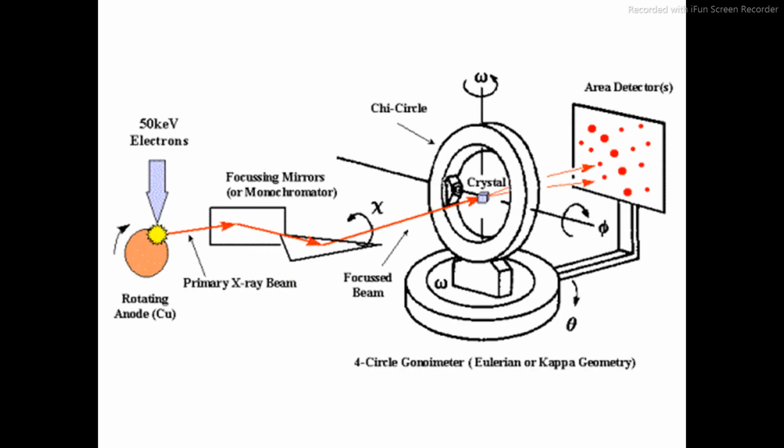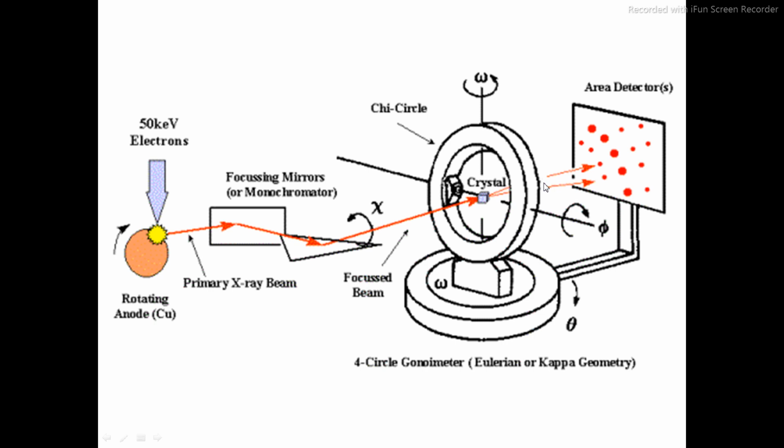This is the X-ray diffraction instrument. At the center you can see there is one crystal, and through this crystal we pass the X-ray radiation. This radiation should go in a straight direction. Suppose there is diffraction in the X-ray radiation, so we have to check at what angle the X-ray radiation gets diffracted.